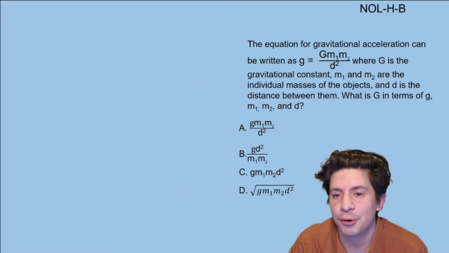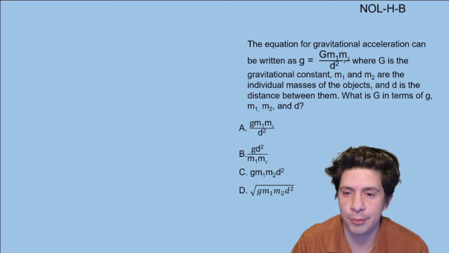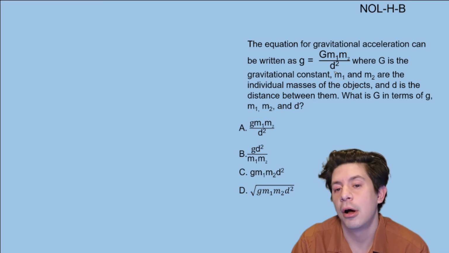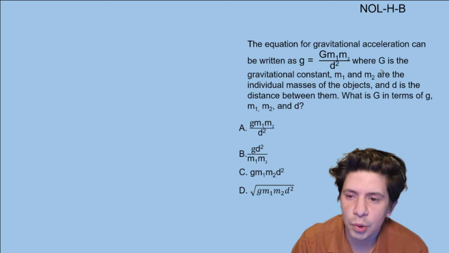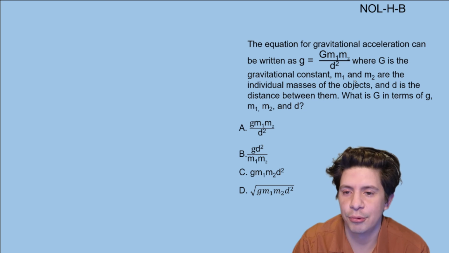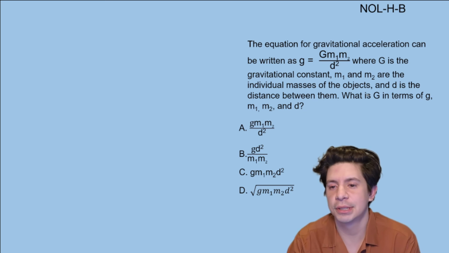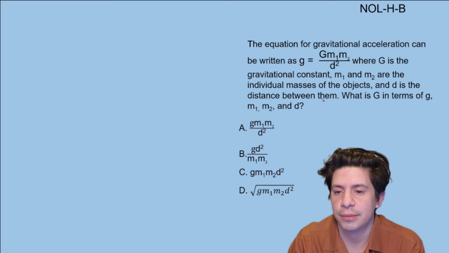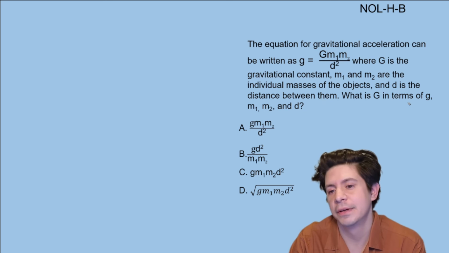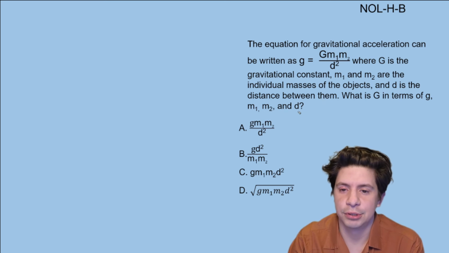And now the equation for gravitational acceleration can be written as g equals capital G m1 times m2 all over d squared, where G is the gravitational constant, m1 and m2 are the individual masses of the objects, and d is the distance between them. What is G in terms of g, m1, m2, and d?